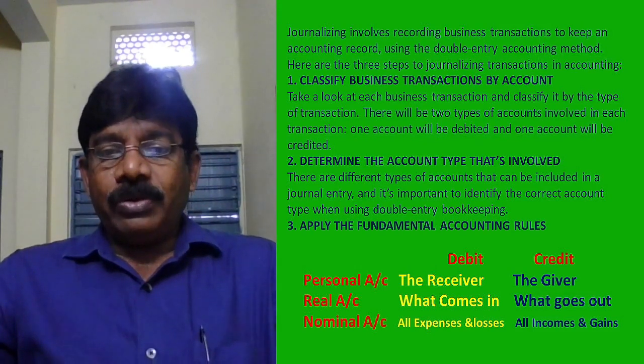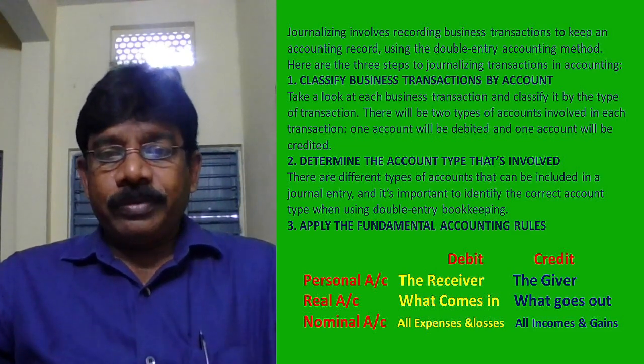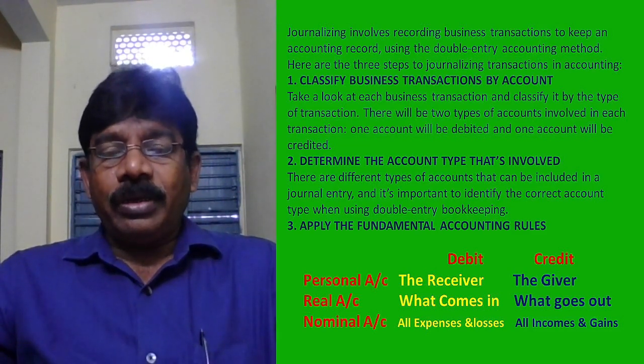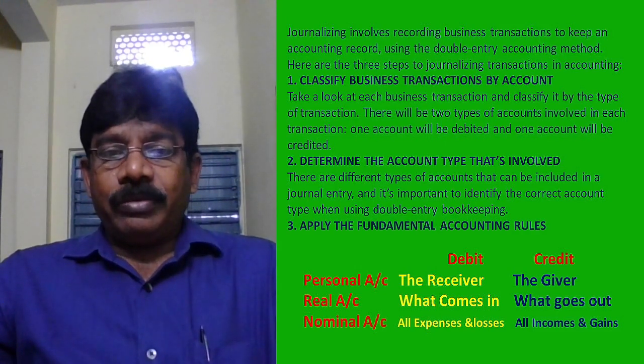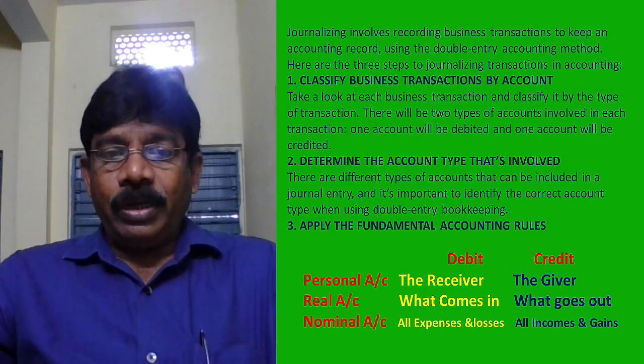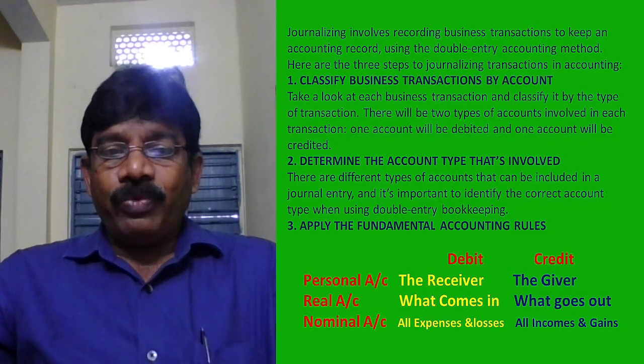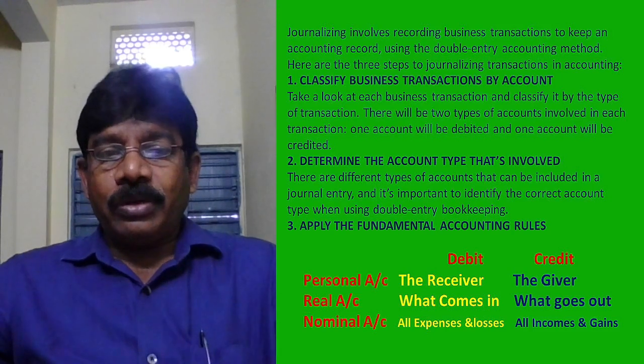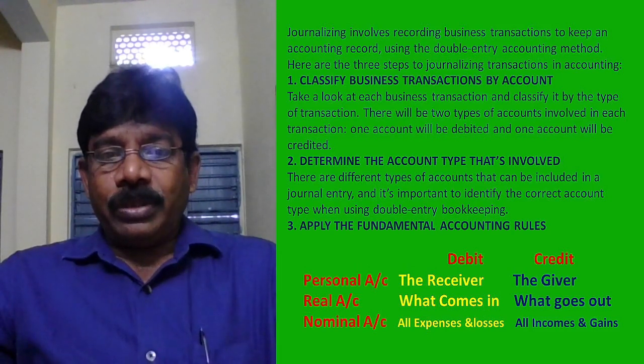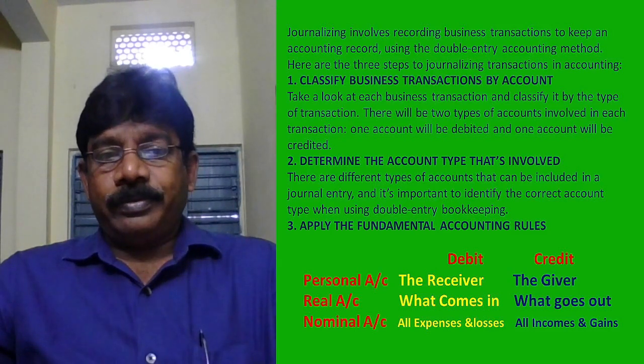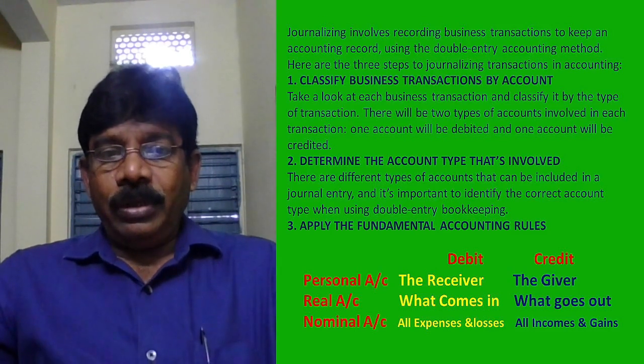He is receiving the goods. Receiver is debit. Now the journal entry is Hari account debit to sales account. So the transaction, goods sold to Hari, is converted in the form of Hari account debit to sales by using the accounting rules and types.